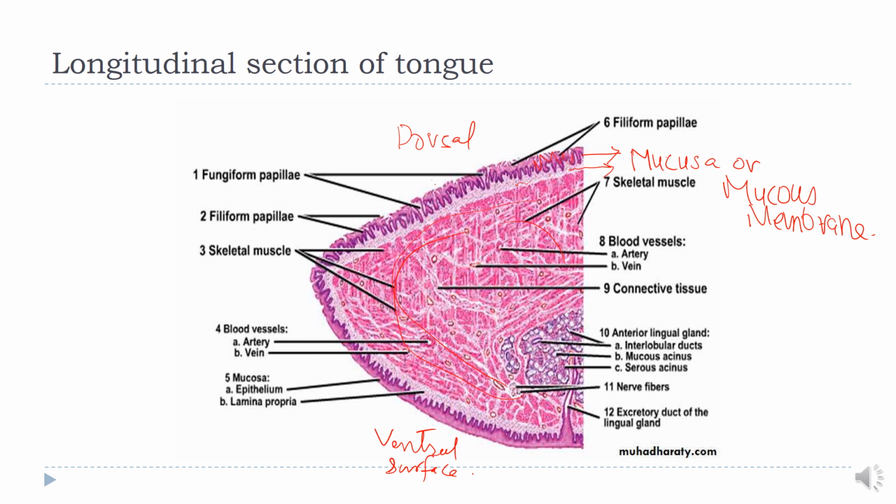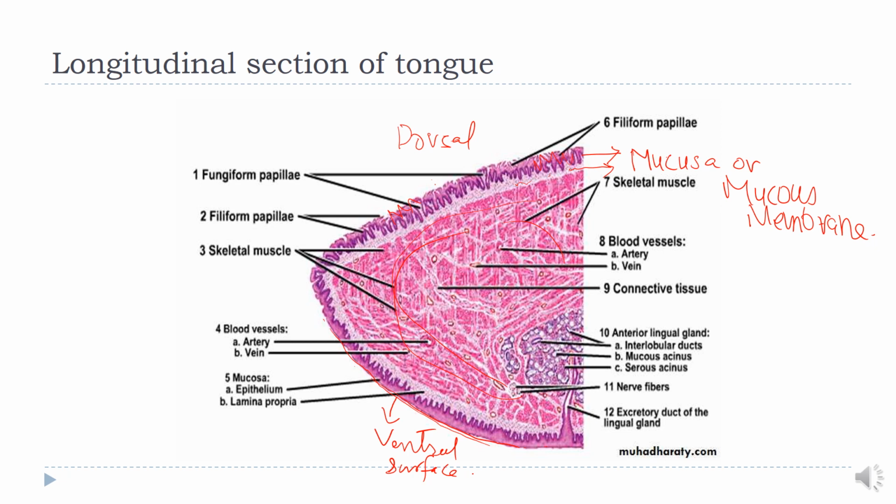This is the dorsal surface, and on the dorsal surface you can see the projections of the epithelium forming the papillae. Hence this surface is rough, while the ventral surface, again covered by epithelium, has a smooth surface. There are no projections of the epithelium.